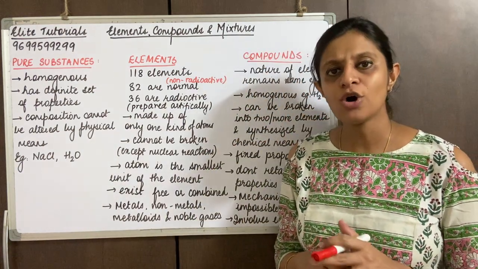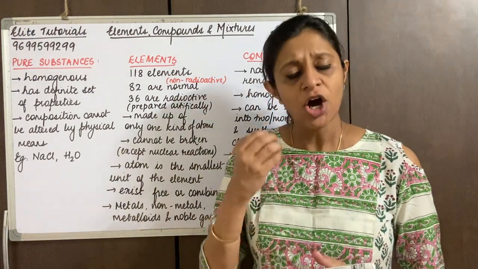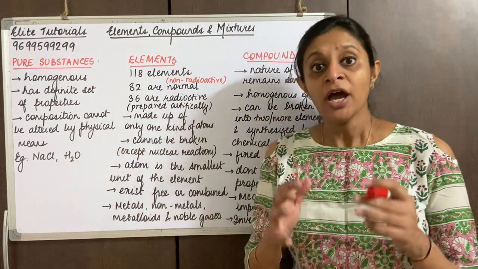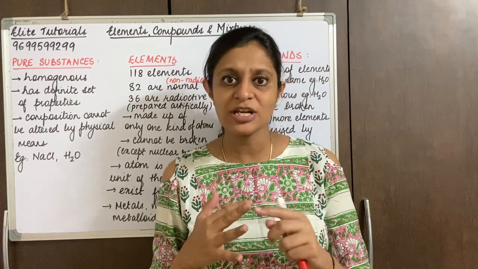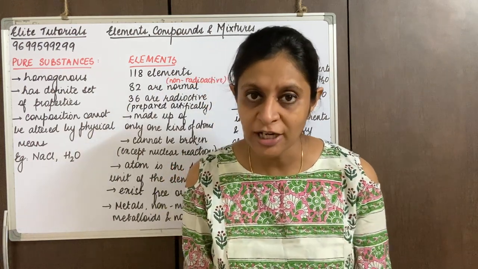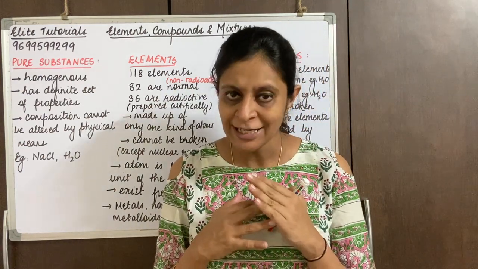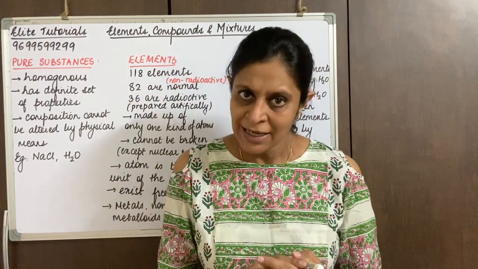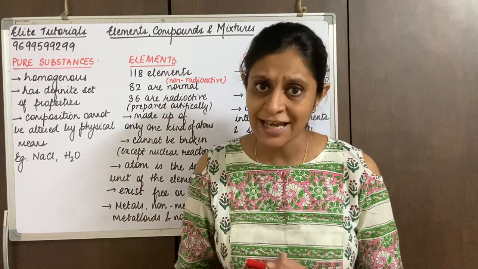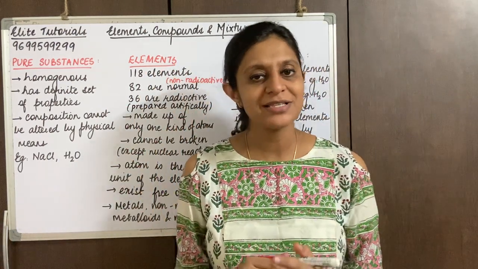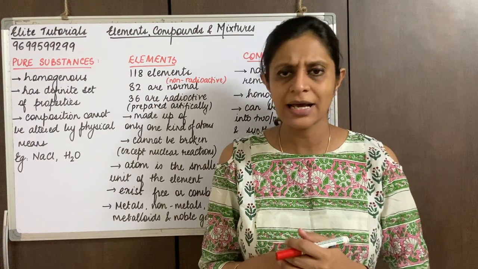Now when we talk more about elements, I told you an element is a basic unit. It cannot be broken further. Can you think of any elements? The first things that might come to your mind might be oxygen, nitrogen, hydrogen. Yes, you're perfectly right. They are all elements. You know their names, you know their symbols, and you must also know the first 20 elements, or at least the first 10, from your lower standards. When all these elements are placed together, that is the periodic table that we'll be studying in higher standards.